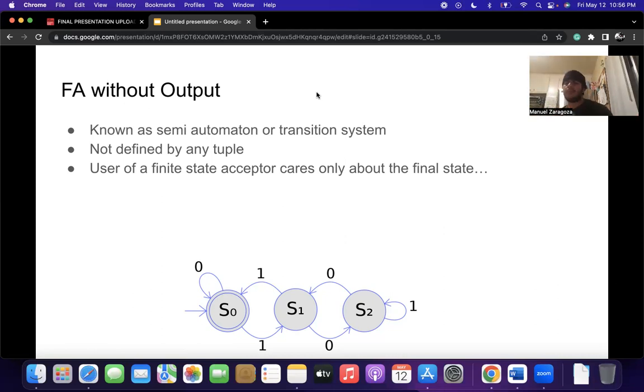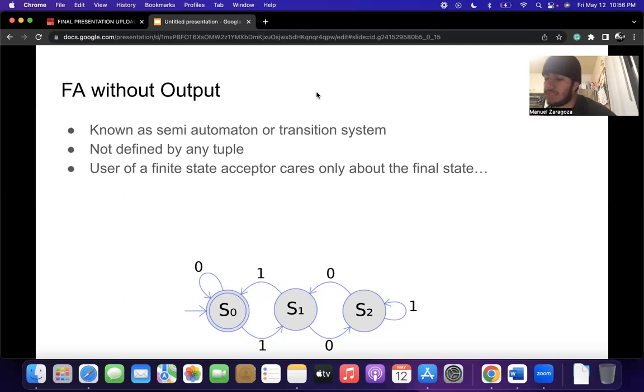Okay, so we're gonna be talking about finite without output. So finite without output is also known as semiautomaton or transition system. For some reason, finite automata without output is not represented by any tuple, but there's 3 categories, which is NFA, DFA, and Epsilon NFA. NFA is represented by the 5 tuple, the same 5 tuple set.